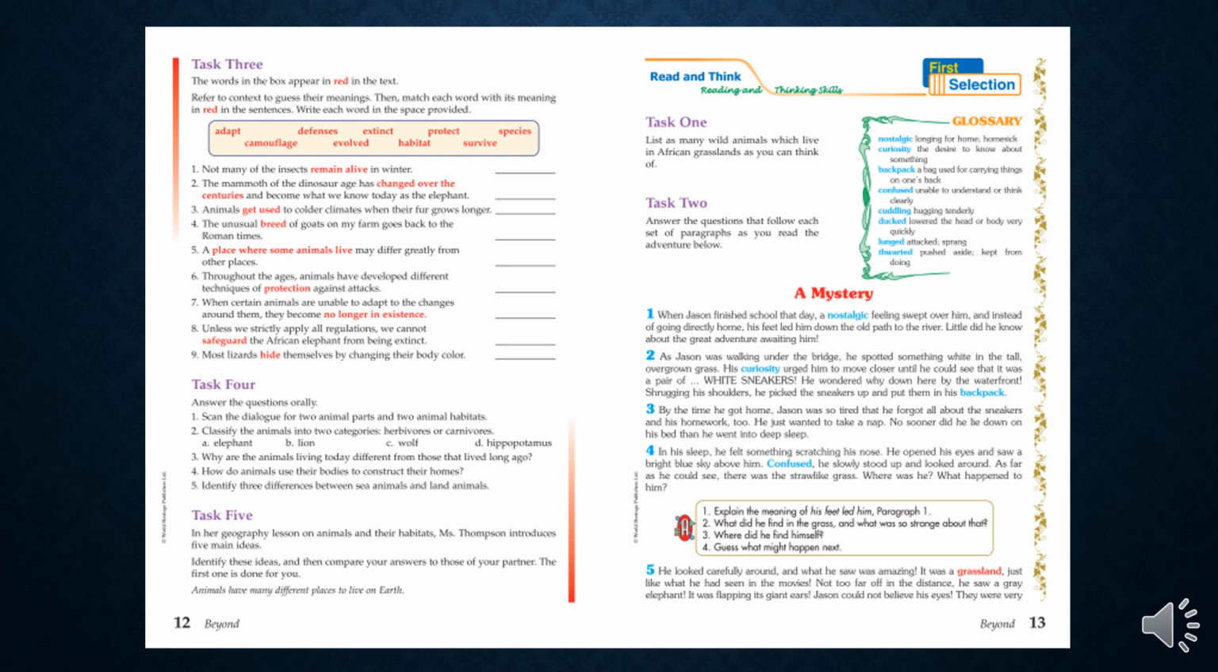So, Jason, after he fell into a deep sleep, he felt that something was scratching his nose, as they said here in paragraph 4. And then he opened his eyes. When he opened his eyes, he realized that it was a giant elephant, and this elephant was flapping its giant ears.